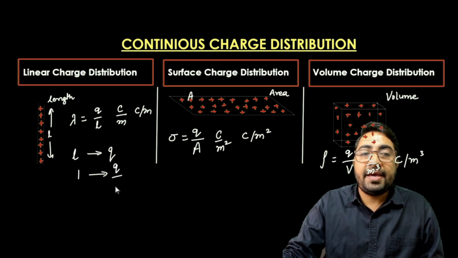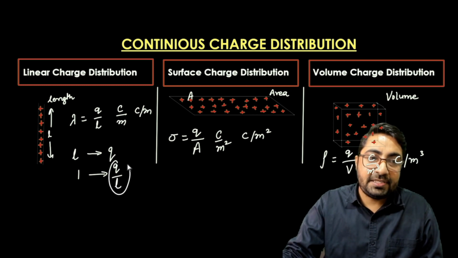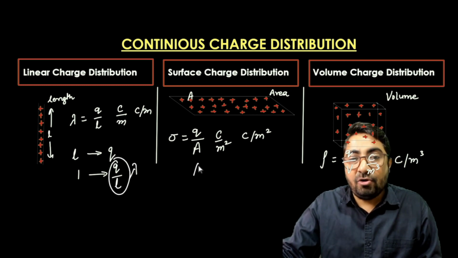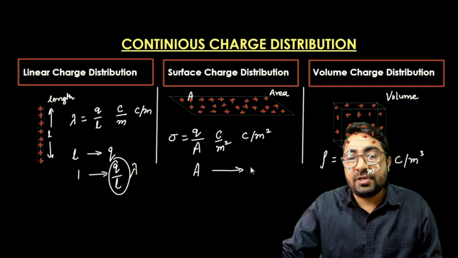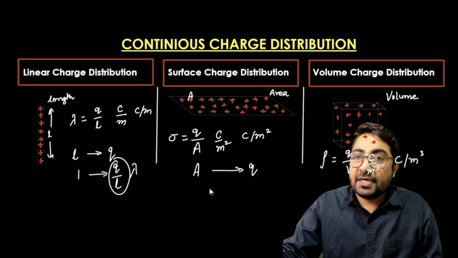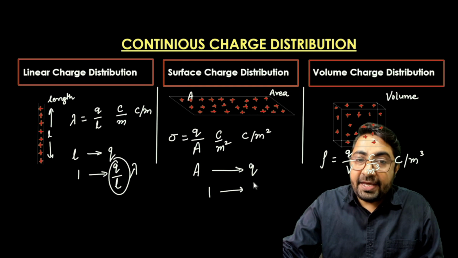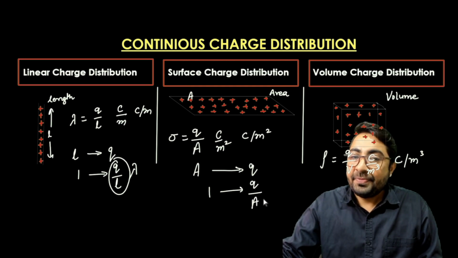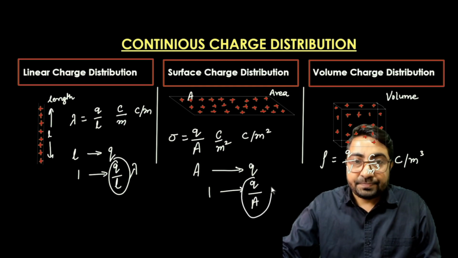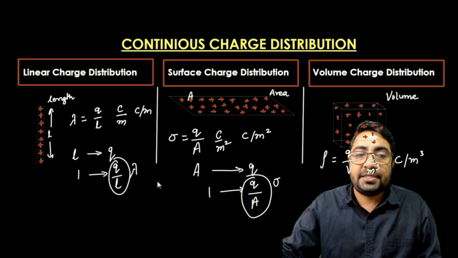That is Q by L. So this is lambda. Similarly, over the area A, the total charge is Q. So what is the charge in a unit area? It is Q upon A, and this is the areal charge density.